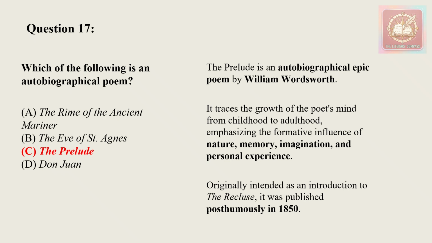The Eve of St. Agnes is also a romantic narrative poem by Keats, based on the medieval legend that a young woman could dream of her future husband on the eve of St. Agnes. So it is also not autobiographical because it is not based on Keats' own life.